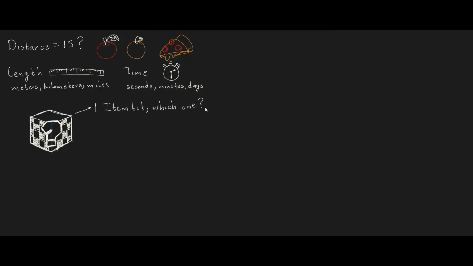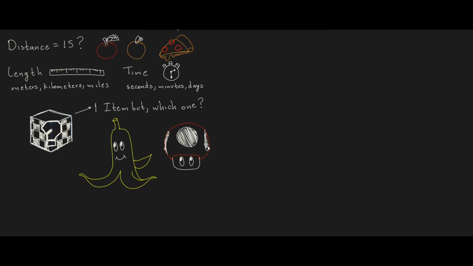In Mario Kart, when we get an item, we also need to know which item we got. We know we got one item, that's like the value. The item itself is like the unit. Without the unit, the value doesn't tell us much. You might think it isn't a big deal, but getting a mushroom isn't the same as getting a banana peel, right? Physics works the same way. Using the correct unit makes all the difference.